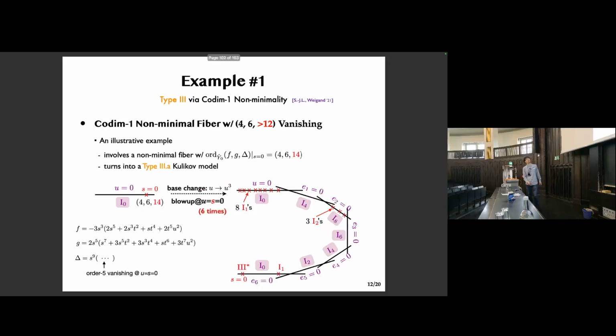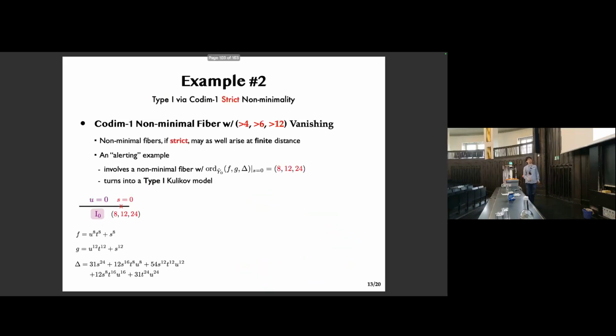In fact, for technical reasons, we first perform a base change of order 3, and then we blow up 6 times. And this way we insert 6 extra P1 components to the base, and we observe that (A) the 5 P1 components of the base support generic I_n fibers with n bigger than 0, and (B) some of the components support codimension 1 singular fibers as well, but they all come in minimal codimension type, so we are done. So this is a type 3 Kulikov model.